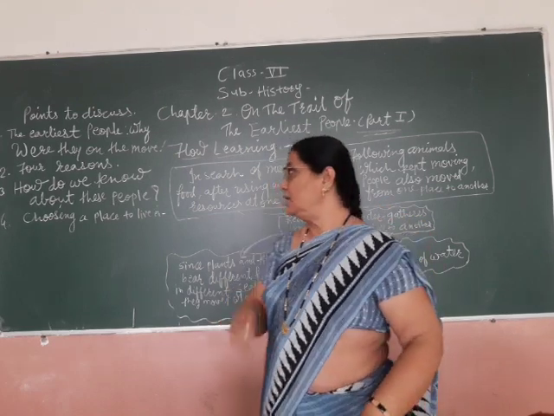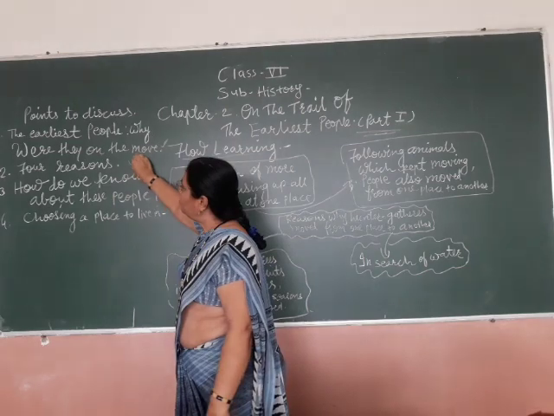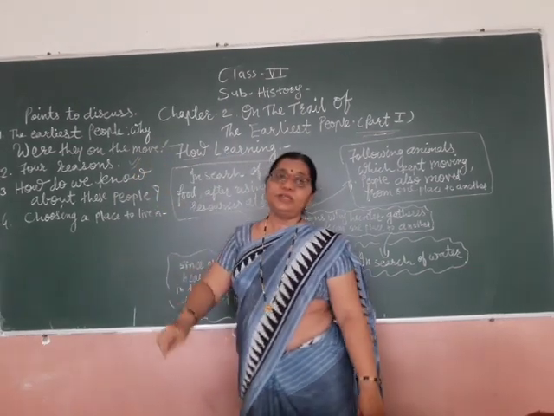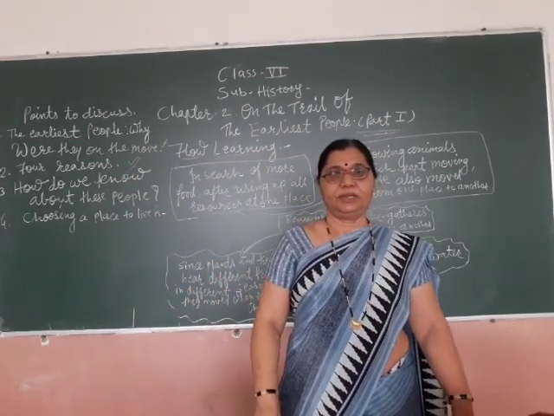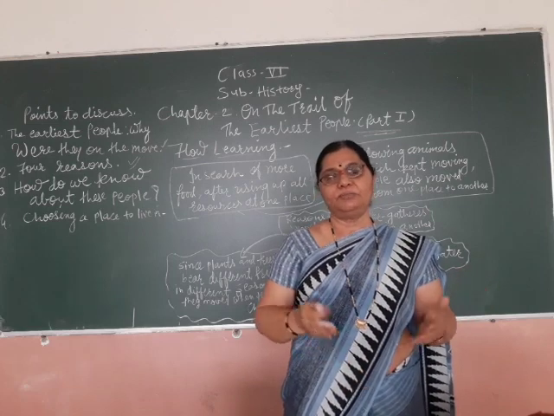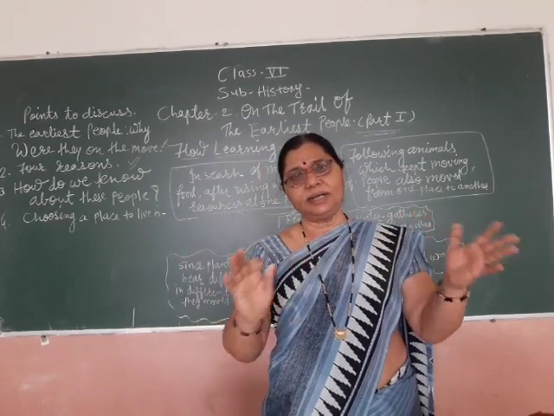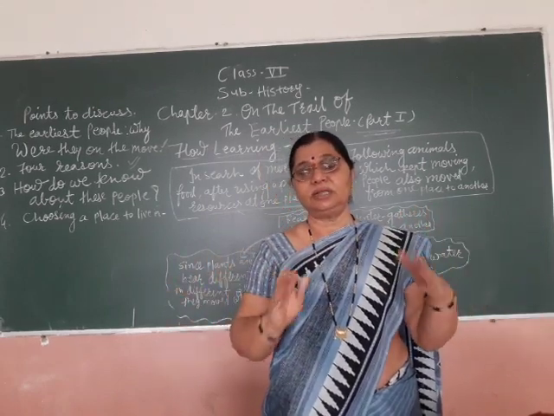Understood? This is the first point. Now we have 4 reasons. Which 4 reasons are there? The people were moving from one place to other places. People were moving from one place to other places. They were not building any type of houses, nothing.